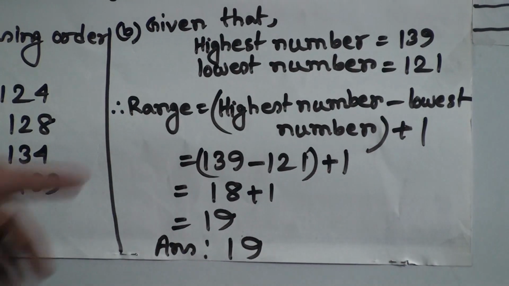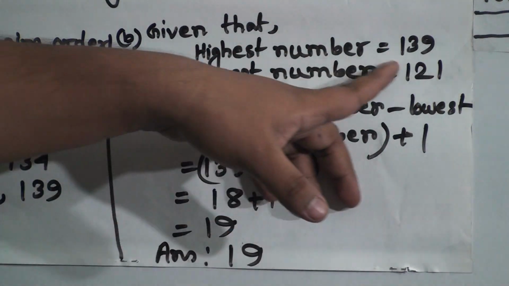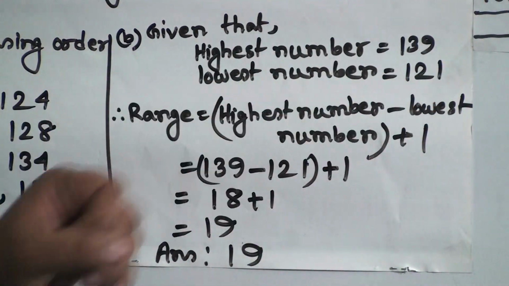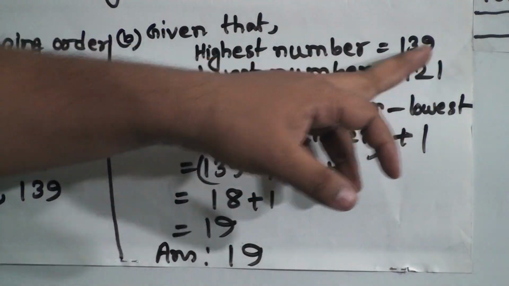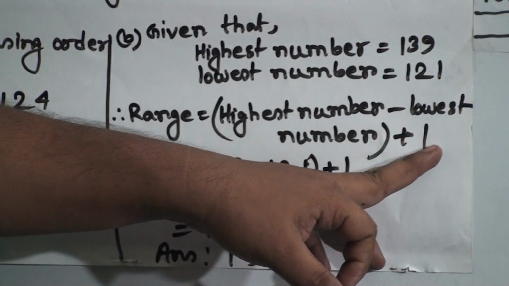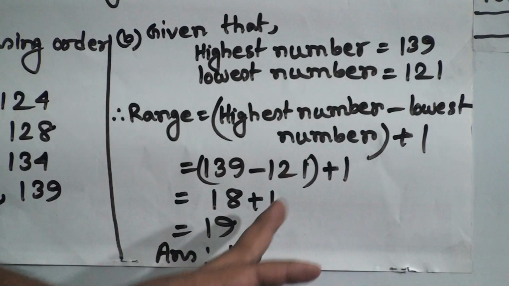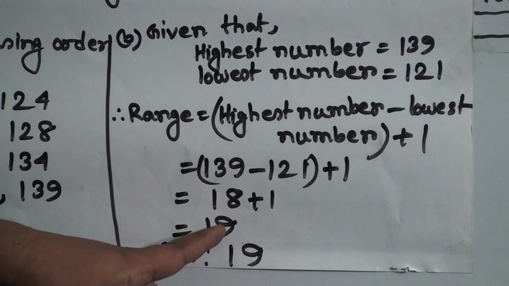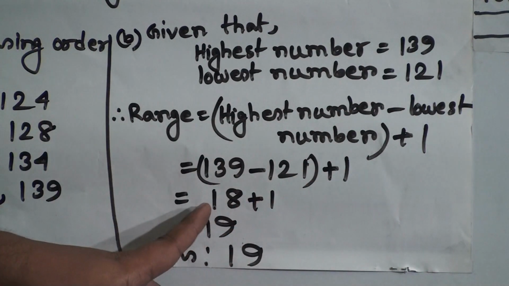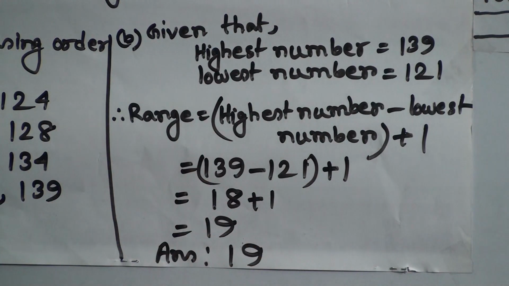So my dear student, here the highest number is 139 and the lowest number is 121. So I write the highest number and the lowest number. Now range equals highest number minus lowest number plus 1. Highest number is 139, lowest number is 121. Now we subtract and we get 18, and plus 1 is here. After we add 18 with 1, we get 19, and 19 is the answer. I hope you have understood.